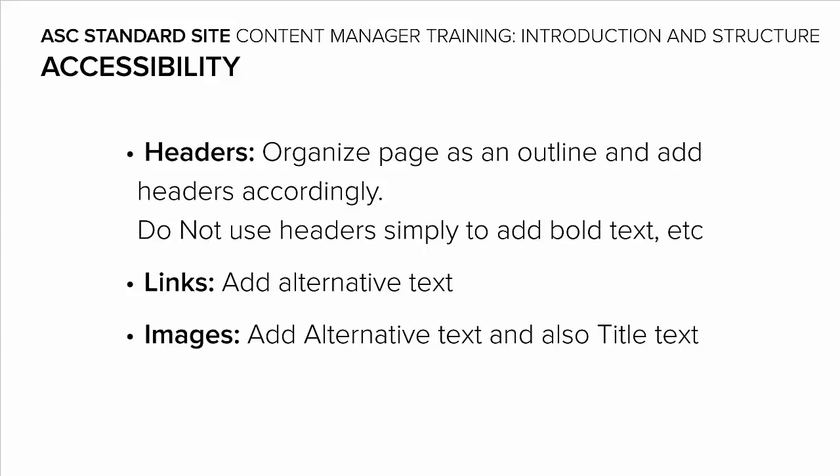Three key items to check for are headers: organize the pages as an outline and add headers accordingly. Do not use headers to format text, such as simply to add bold text. Links: add alternative text. And images: add alternative text for accessibility and title text for usability.